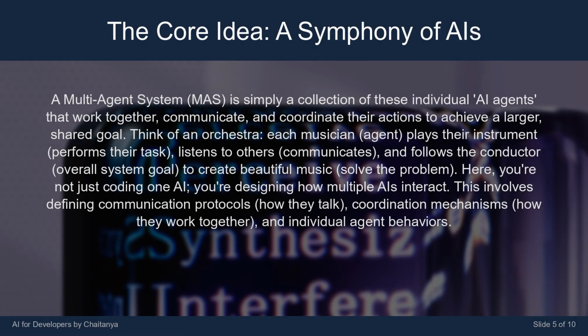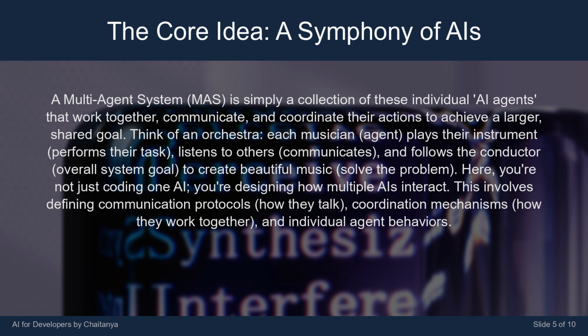A multi-agent system, MAS, is simply a collection of these individual AI agents that work together, communicate, and coordinate their actions to achieve a larger, shared goal. Think of an orchestra. Each musician, agent, plays their instrument, performs their task, listens to others, communicates, and follows the conductor.